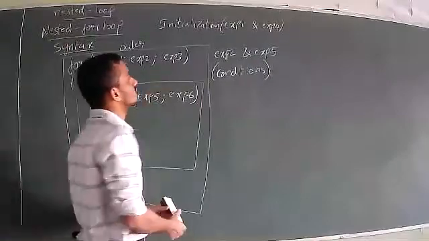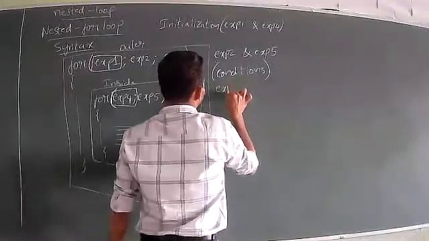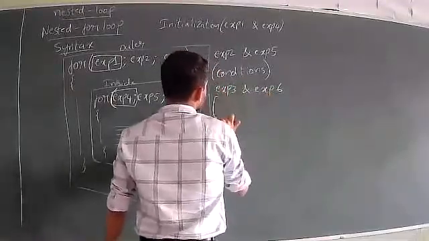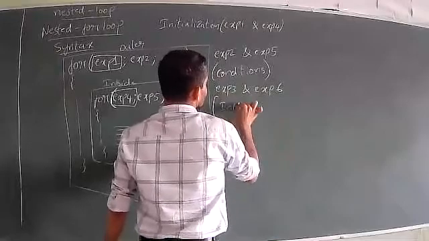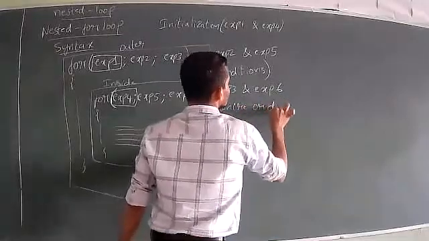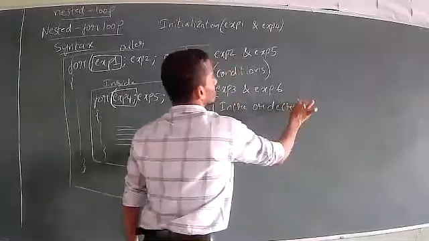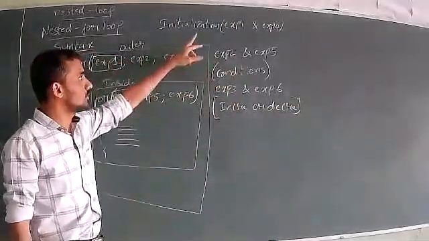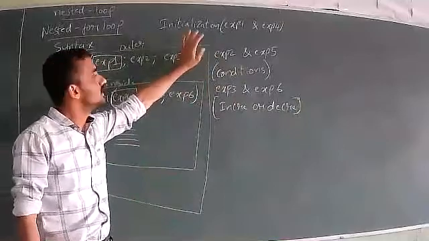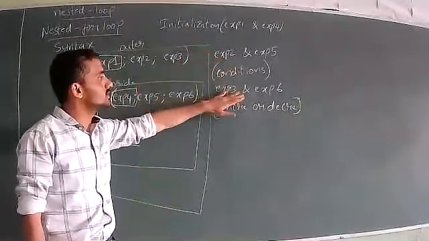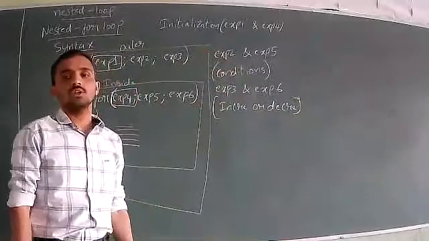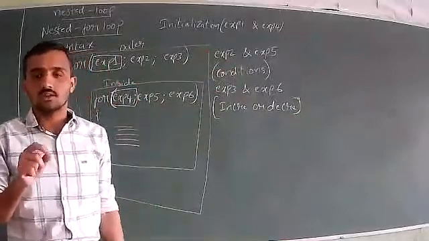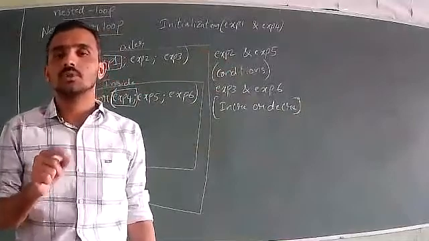Coming to expression 3 and expression 6, these indicate either the increment or decrement process. So expression 1 and 4 indicate initialization, 2 and 5 indicate conditions, and 3 and 6 indicate increment or decrement. So actually, in the syntax, they have directly given the examples for nested for loop.